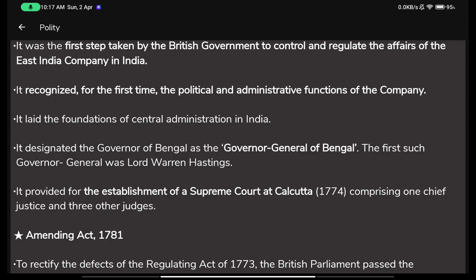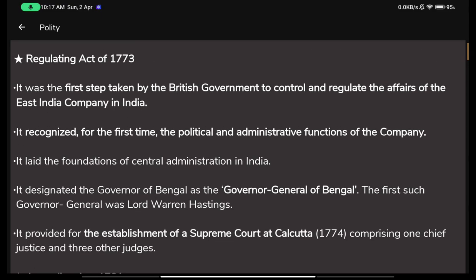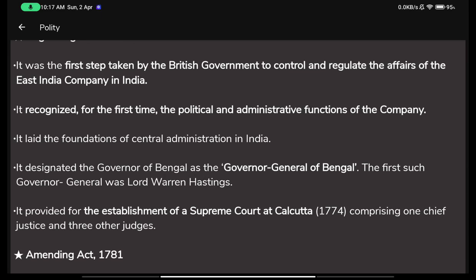In the case of British India, they removed the position of Governor of Bengal, because up until now only the area of Bengal was occupied, not all of India. Whenever we talk about India in this text, we only refer to the part of India that was occupied by the British, only that part. Since they had only occupied Bengal till now, the governor of Bengal was changed to Governor General of Bengal, and the first Governor General of Bengal was Lord Warren Hastings.